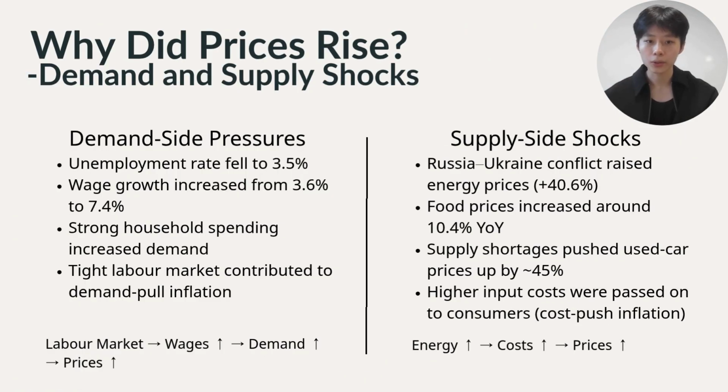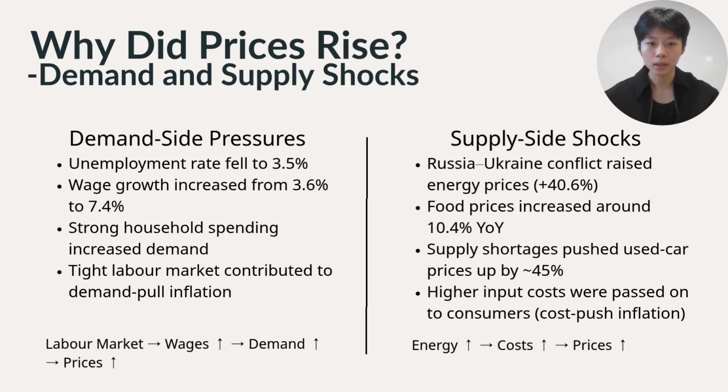On the left, we can also see the main forces driving prices up. On the demand side, the labor market was very tight. Unemployment dropped to 3.5%, and wages increased from 3.6 to 7.4%. This gave households more spending power and pushed demand higher.